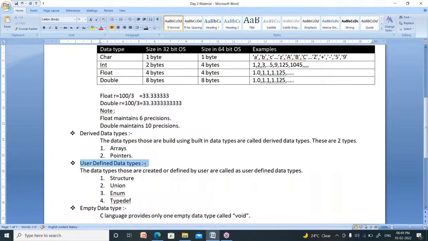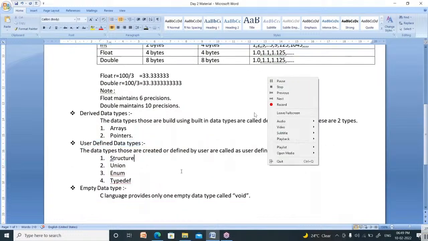The next one is user defined data types. These are the data types that are created or defined by you. Its name may be your choice. You can create a data type named Rama, you can create a data type named India, you can create a data type named Sita. You can create your own data type by using these data types. So these are called user defined data types.